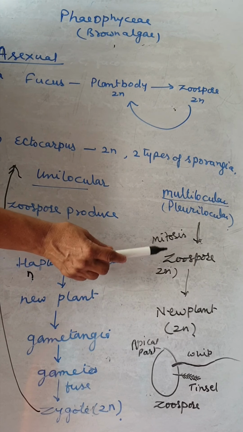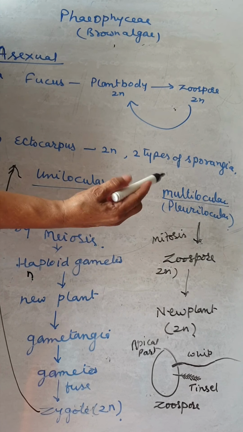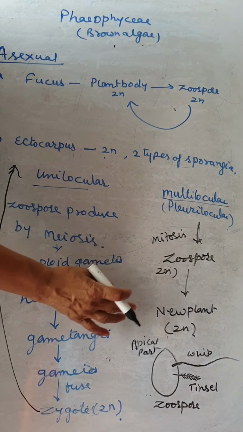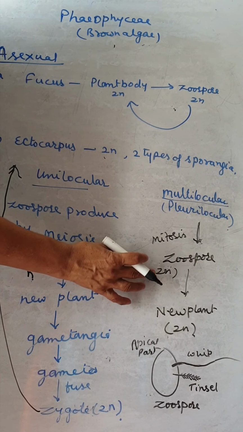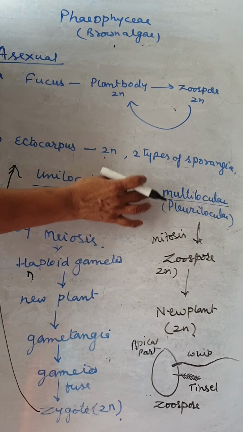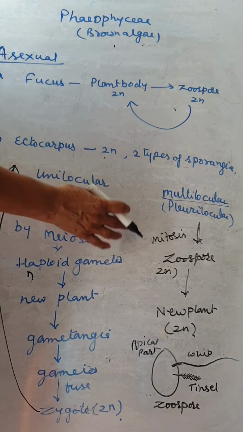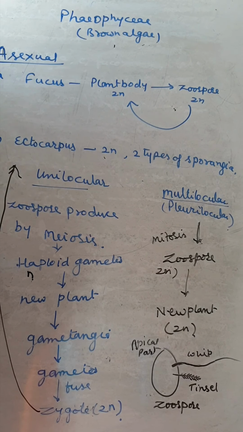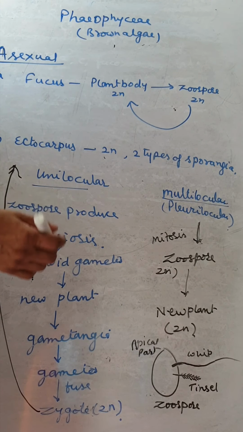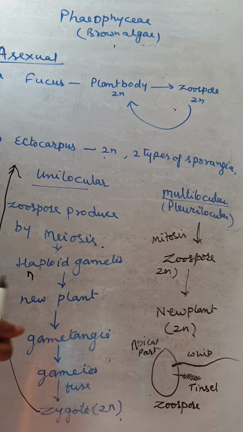Next, the multilocular: the zoospores are formed by mitosis. So the diploid plant body and the diploid zoospores are formed. Each zoospore gives rise to a new plant, and the plant is also diploid. The zoospores formed are like the Chlorophyceae members. In Chlorophyceae, also the flagellated zoospores are there.